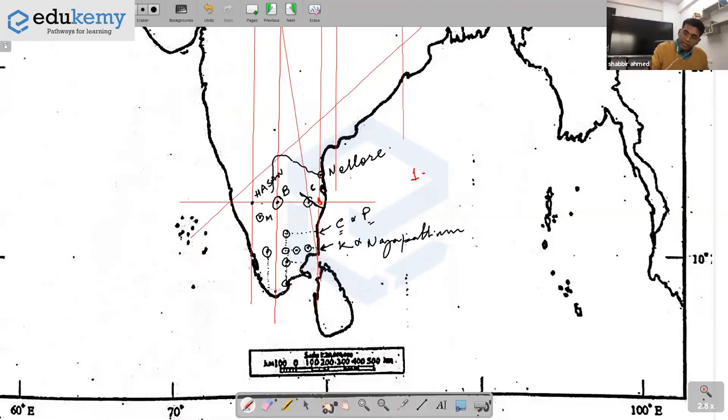River 1 is Palar. The Palar river flows from near Chittoor or Vellore. Then this is river 2. River 2 is river Penneru. Then we have another river here. This is Madurai. So if you know this river, it is something like this. This is river Vaigai. 3 is river Vaigai.